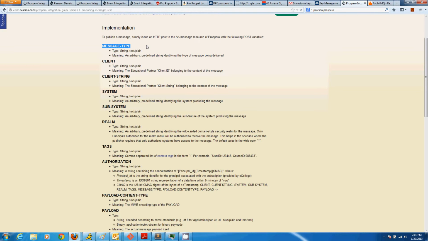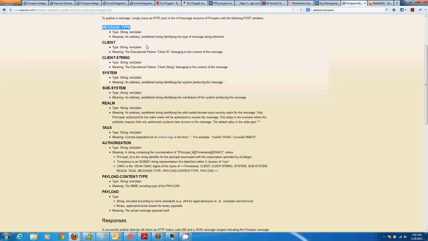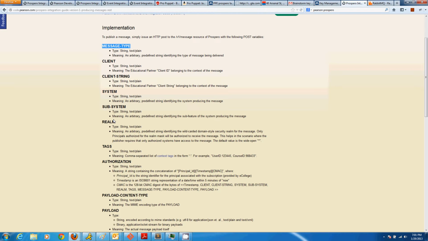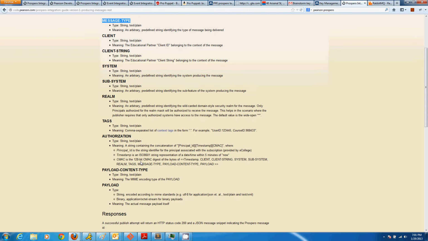In order to publish messages to Prospero, you just need to do an HTTP post with the following variables. All you really need are these variables in the body of the HTTP post, and they would most likely be application URL encoded. And once you do that, you can start talking with Prospero. So if you have all these values, all these keys in your parameter set in your HTTP post, you can talk to Prospero really, really well.